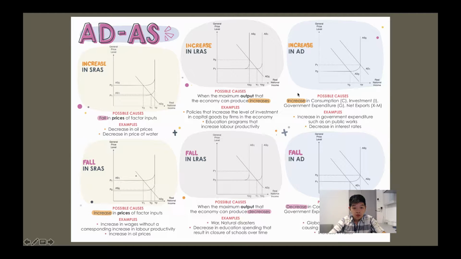So let's take a look at this cheat sheet that we have available for you to download. So this is what an increase in SRAS looks like, a fall in SRAS looks like, an increase in LRAS looks like, a fall in LRAS looks like, an increase in AD, and a fall in AD.